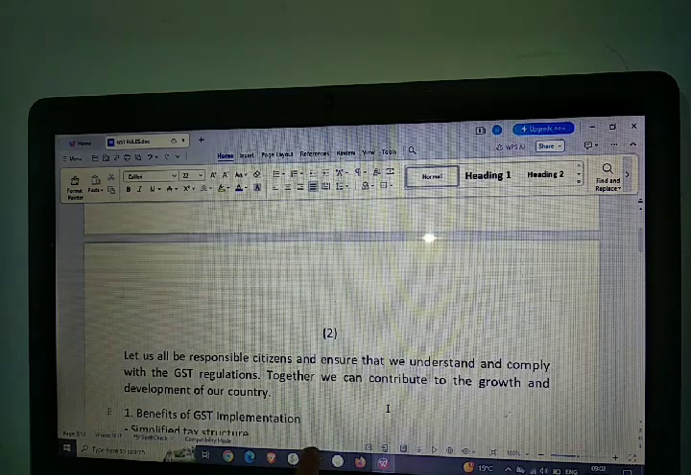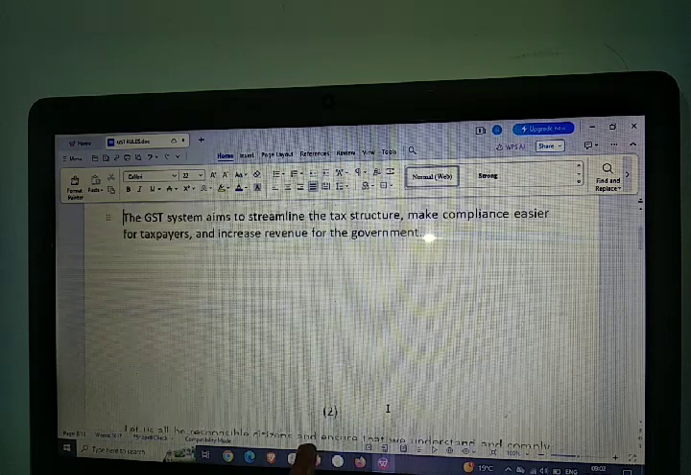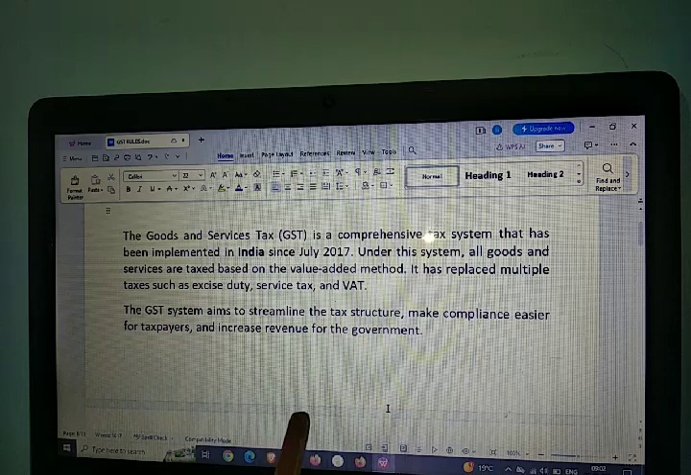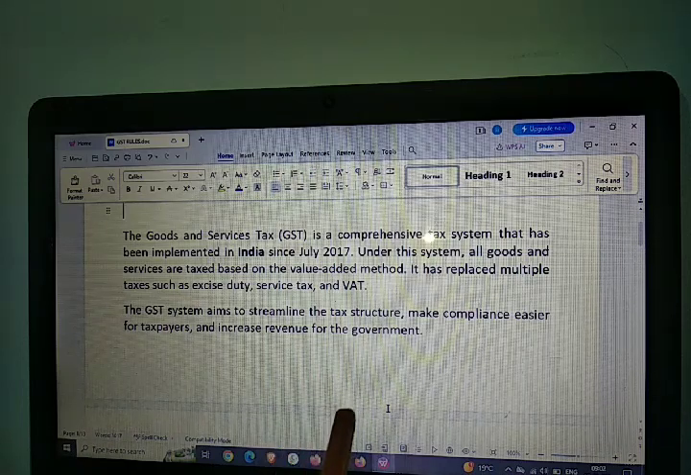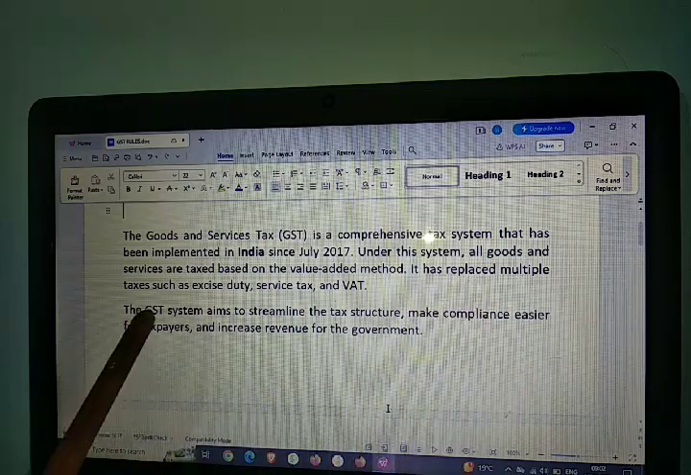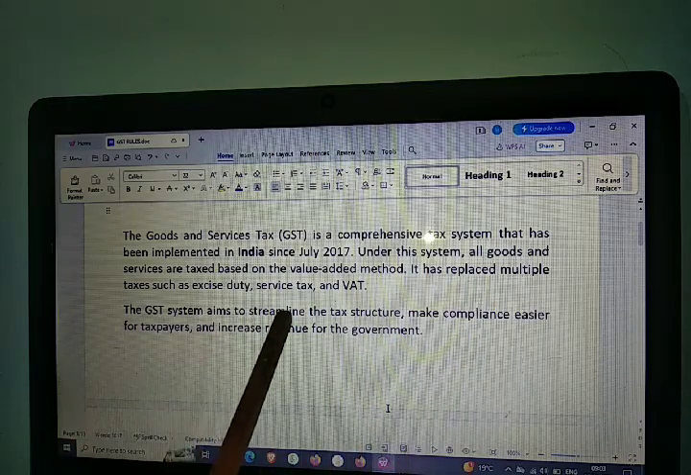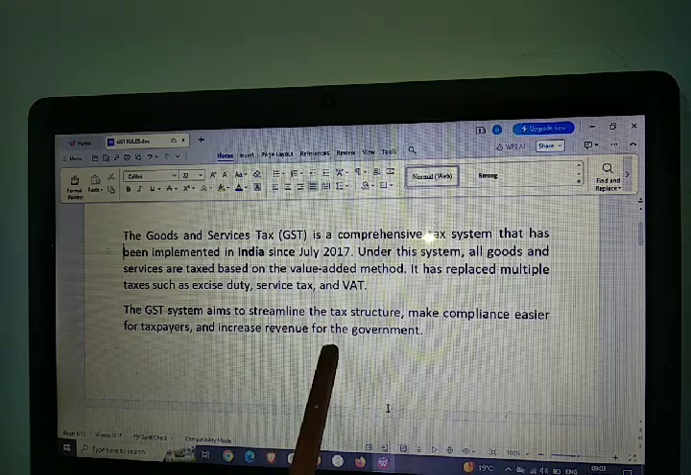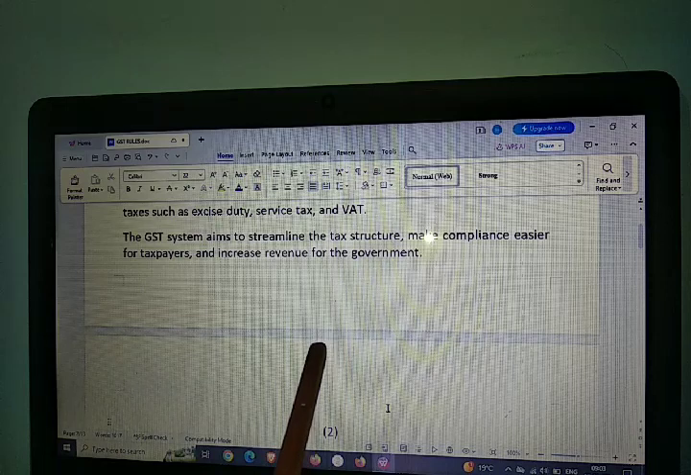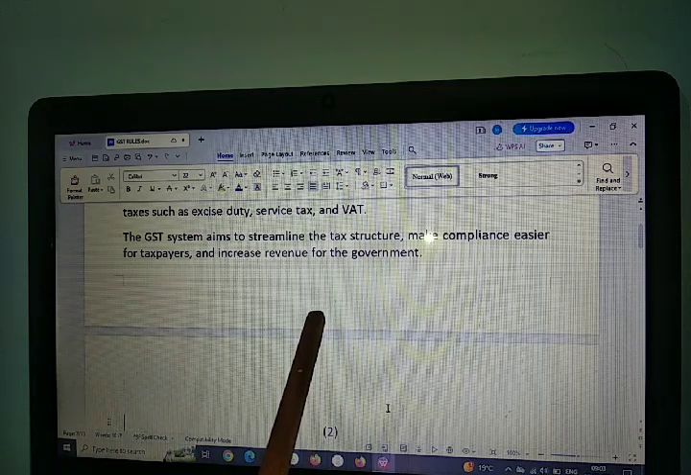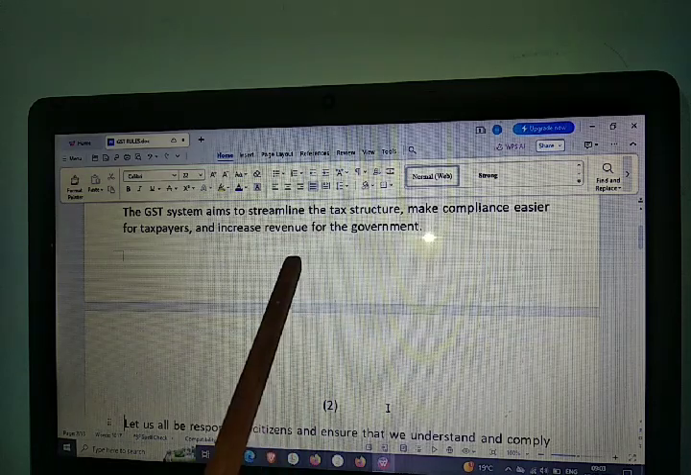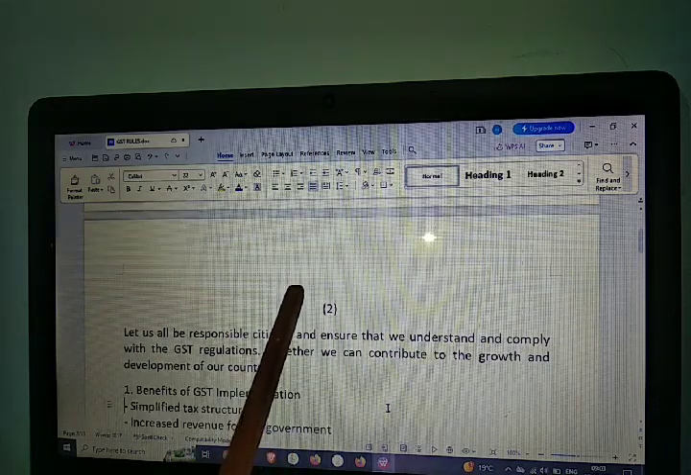Then what is the purpose of GST? Under GST, all goods and service taxes are based on the value added method. The VAT system was there, and it has been replaced. Multiple taxes such as excise duty, service tax and VAT have all been clubbed together. So the structure has been streamlined, making compliance easier for taxpayers and increasing revenue to the government.